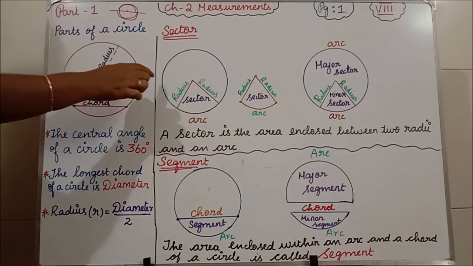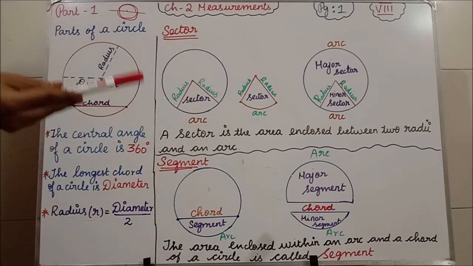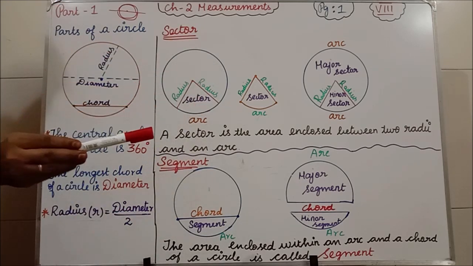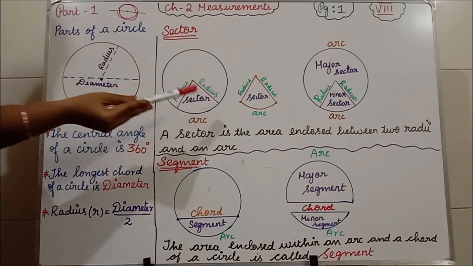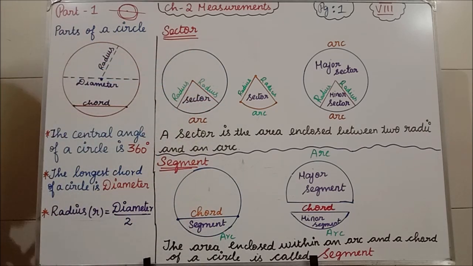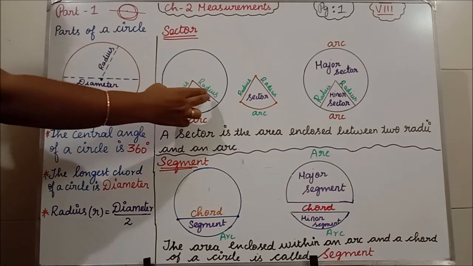Don't think that this is a circle. Imagine in your mind, this is a pizza or cake. Either it is a pizza or a cake, and you are taking one partition from that food.